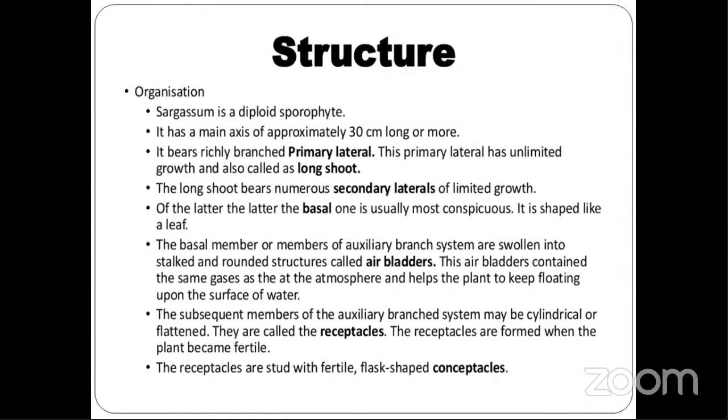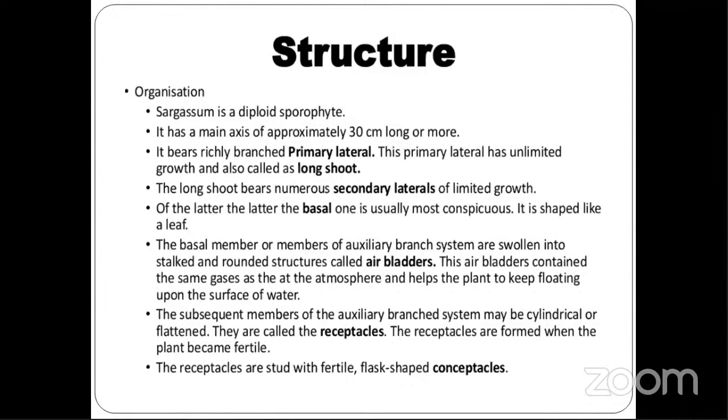It is a diploid sporophyte. That is why it looks like an angiospermic plant. Its main axis is approximately 30 centimeters long or more. It bears richly branched primary laterals. The primary laterals have unlimited growth, so they are called long shoots.